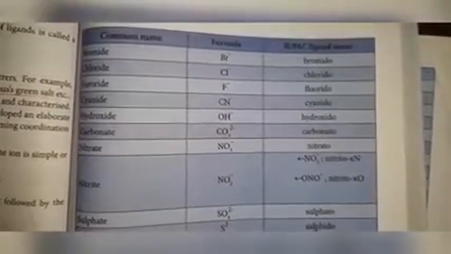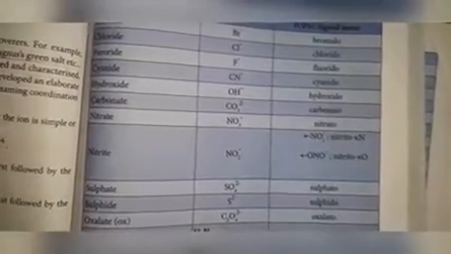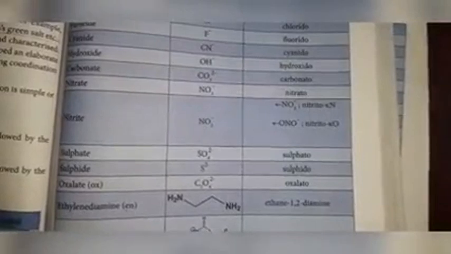This is an ambidentate ligand, so we should use kappa-N or kappa-O depending upon the donating atom. Sulfate, SO4 2 minus, sulfato. Sulfide, S2 minus, sulfido. Oxalate, C2O4 2 minus, oxalato. Up to here are negative ligands, so all names end with O.